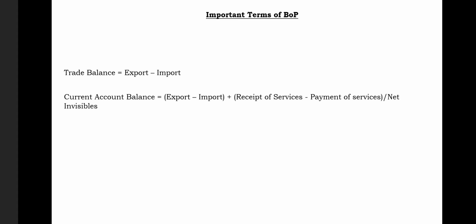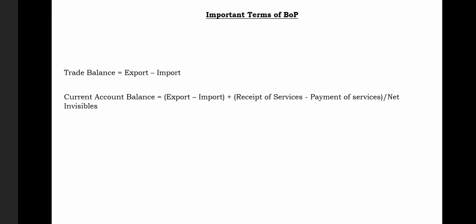Now, current account balance is equal to export minus import, plus the money you receive from services and minus the payment you give in terms of services. We all know that export and import are called merchandise, and services are known as invisibles. So we also call services net invisibles. Remember, always use net when you are minusing receipts and payments, and always use net in many situations of balance of payment.